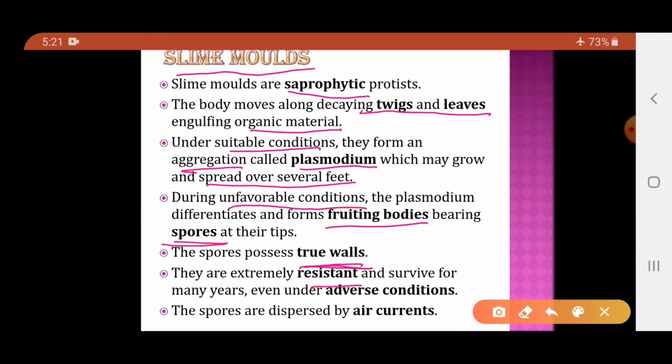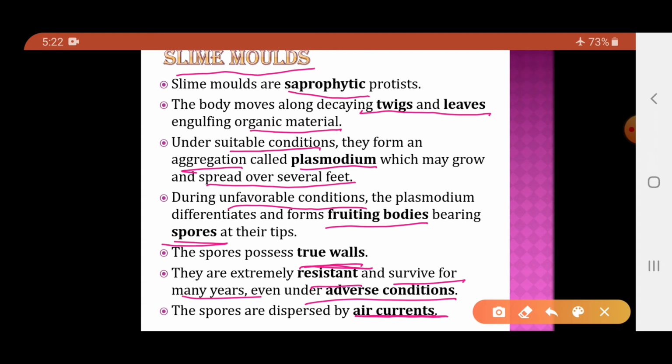They are resistant and survive under adverse conditions for many years, and then these spores can be dispersed by air currents. Listen very carefully, students. When the conditions are favorable, they form the plasmodium. During the unfavorable condition, plasmodium gets converted into fruiting bodies which bear the spores on their tips.